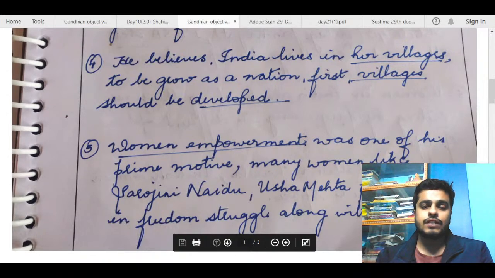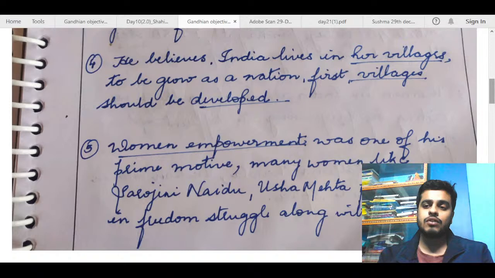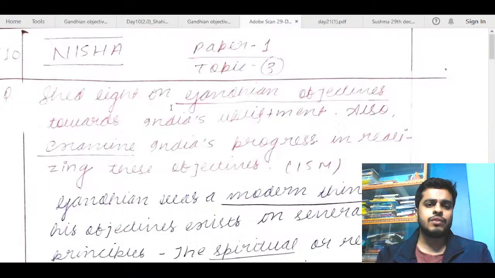So if you improve the first part of the answer, I think this answer will become better. Otherwise, this is a decent answer. Second part is pretty good. 4.5 out of 15 is what you will get. Next, I move to Nisha's copy.